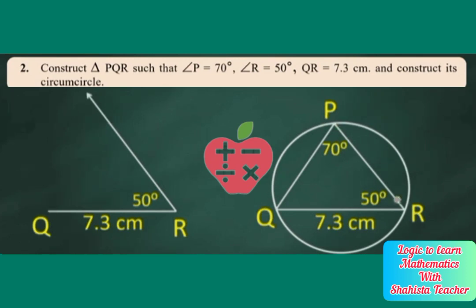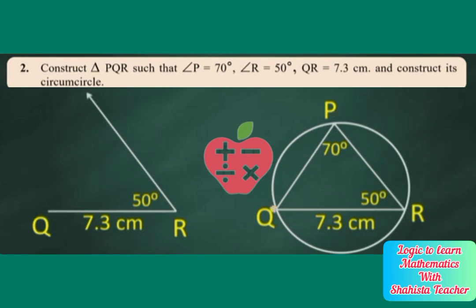So now what we will do here, we are finding the measure of angle Q. We have 70 degree plus 50 degree, which is 120 degree. Subtracting that from 180 degree, we get 60 degree. So the measure of angle Q will be 60 degree.